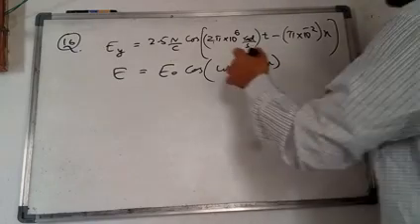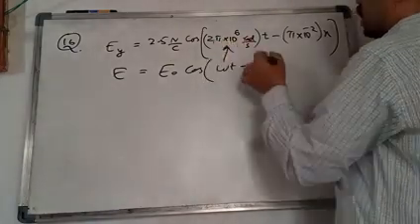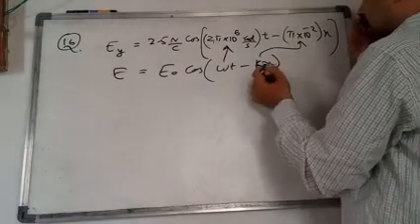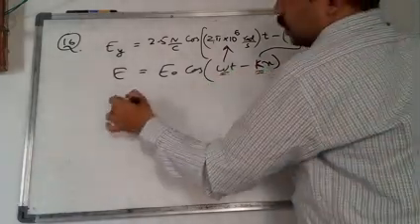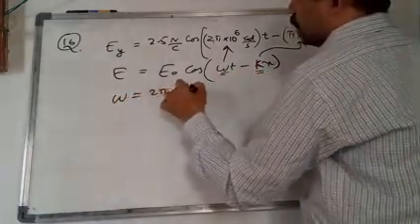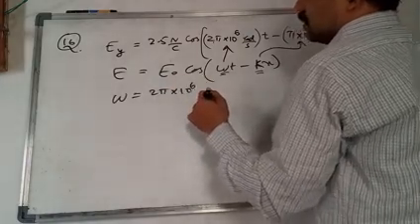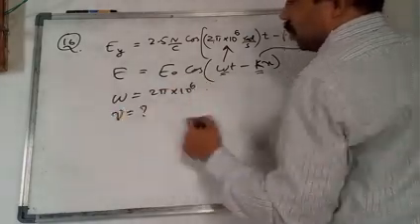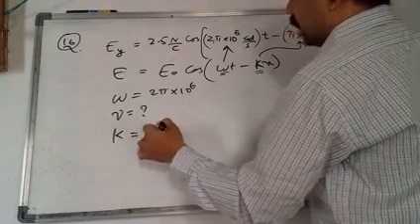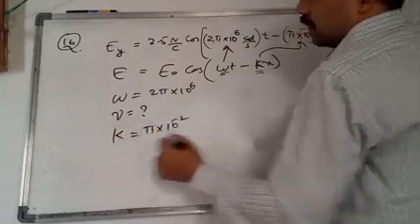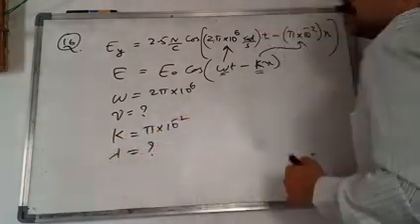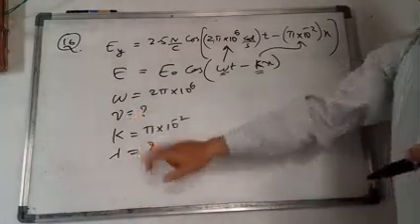If you compare the equations, this gives omega and this gives the k value. So omega is equal to 2 pi into 10 to the power of 6, and k value is pi into 10 to the power of minus 2. From this we have to find the frequency and lambda. So two things we have to find, frequency and lambda.